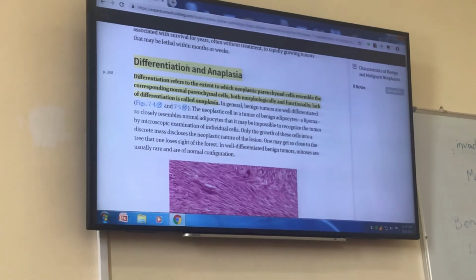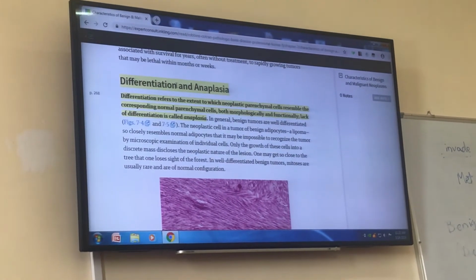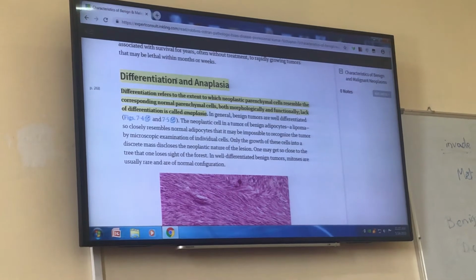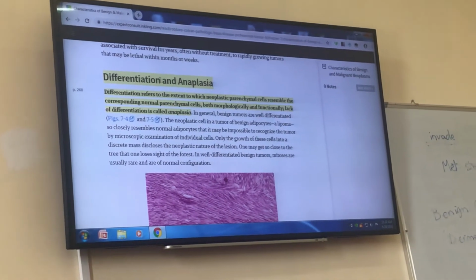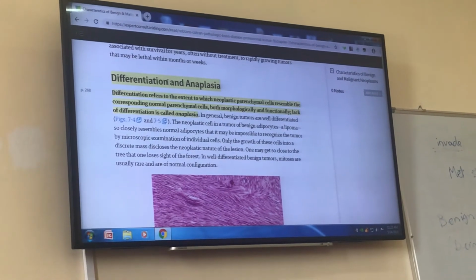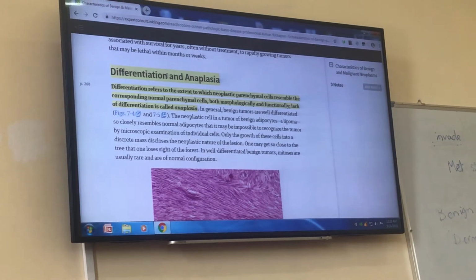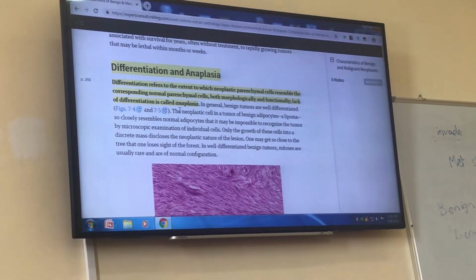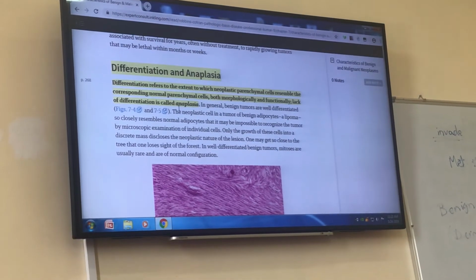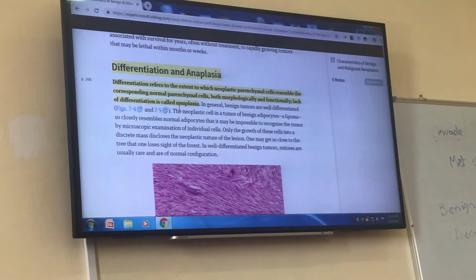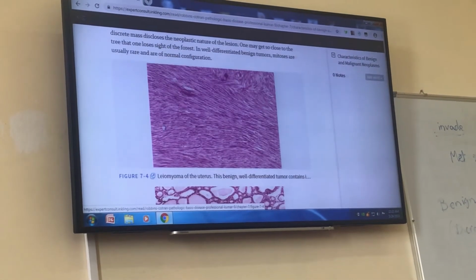So if a tumor is poorly differentiated, it means that most probably the patient will live shorter than a patient who has well differentiated malignancy. And if there is no differentiation and the cells are very atypical, it is called anaplastic, and the tumor has anaplasia. It means there is no differentiation. So this tumor is a leiomyoma, benign tumor of uterus.